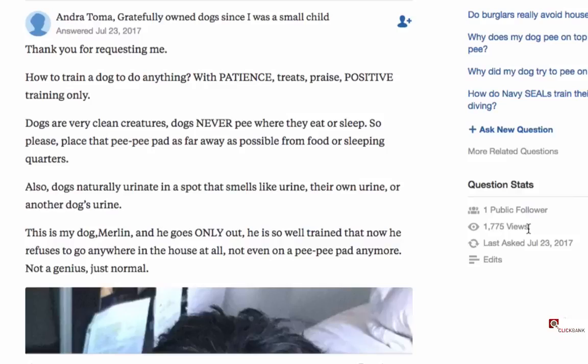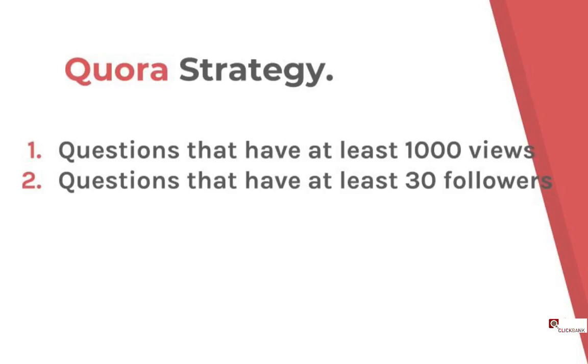The second thing that you want to see is the number of followers. Followers are people that are showing an interest in this question, and they will follow the answer. So Quora will notify them when an answer is added. Again, those numbers depend on the niche, but try to stick with questions that have at least around 30 followers, okay?